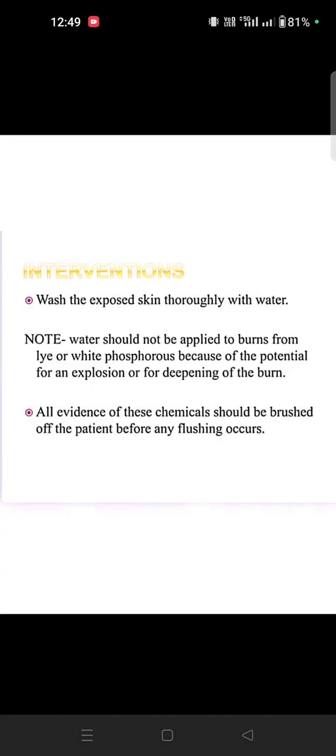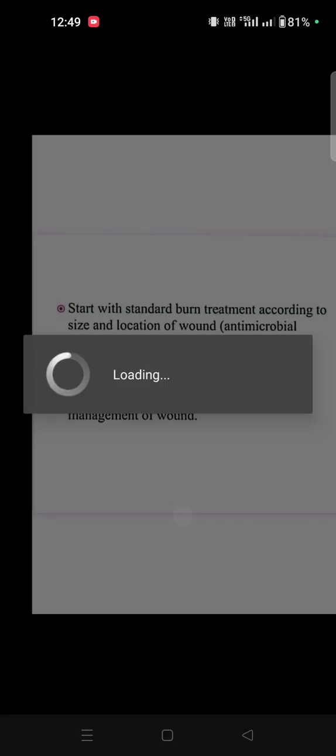Once it happens, wash thoroughly with water. Note, water should not be applied to burns from white phosphorus because of the potential exposure, as it deepens the burn. Okay, so all evidence of these chemicals should be flushed off the patient before flushing occurs.